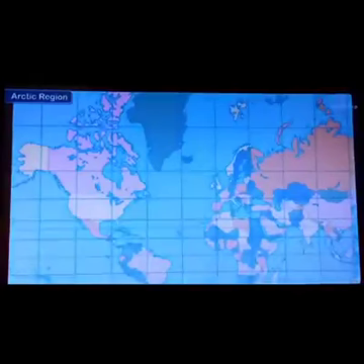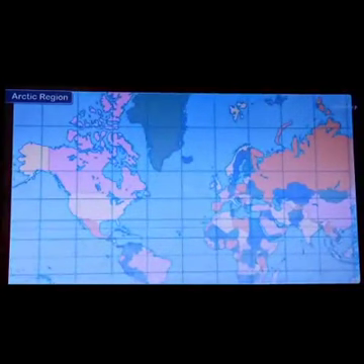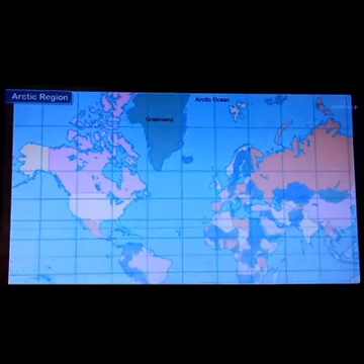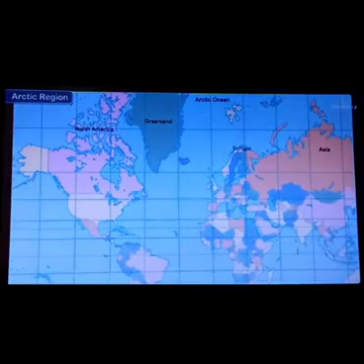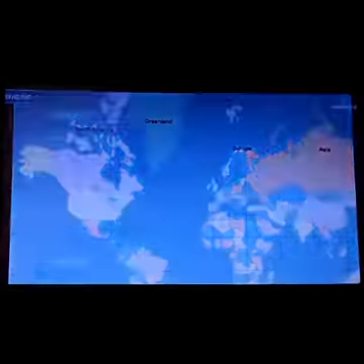Right, guys? So, after searching these regions, look at their oceans. Greenland is around the Arctic Ocean. This is the area which is in Asia, and that area is in North America.